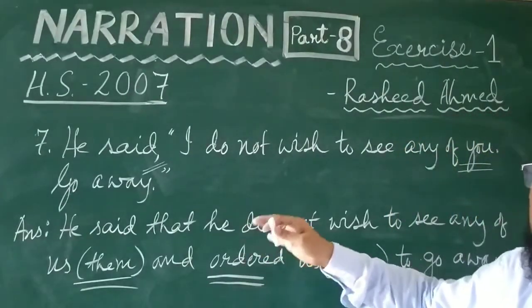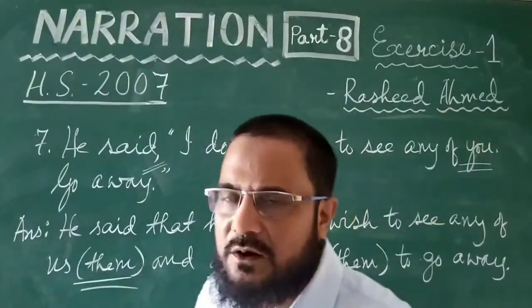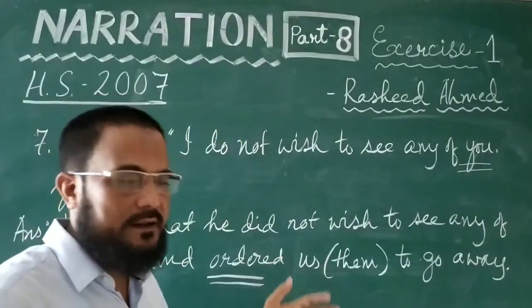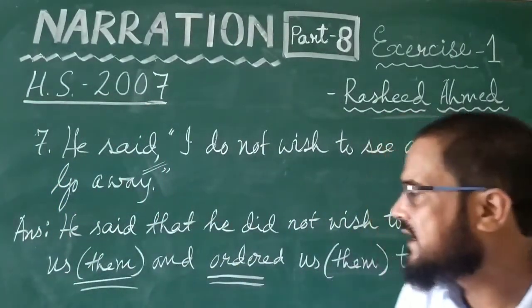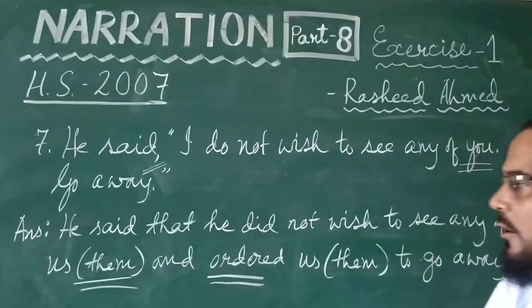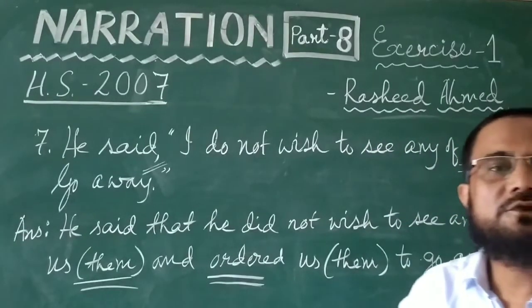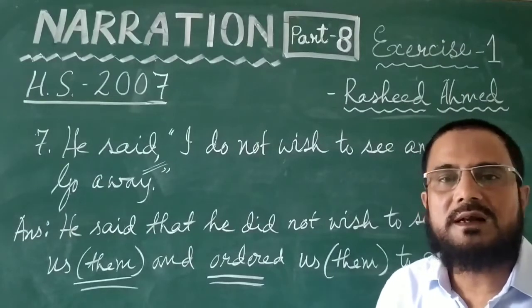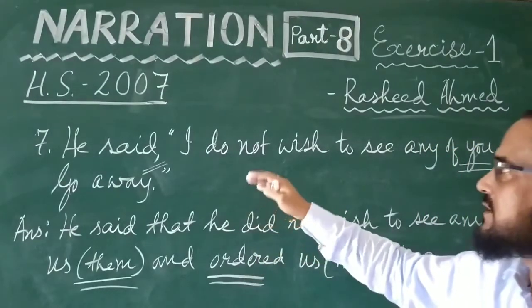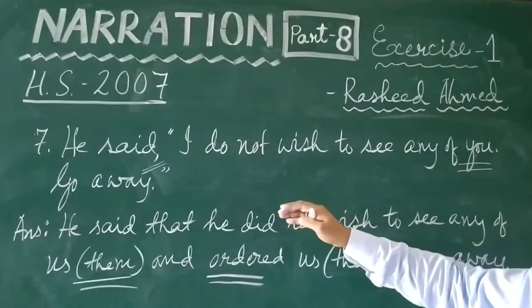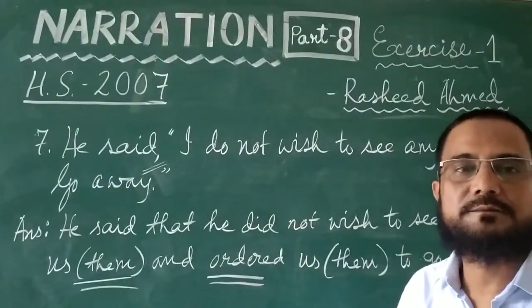Let us see the question and answer again. He said, I do not wish to see any of you. Go away. He said that he did not wish to see any of us and ordered us to go away. Or he said that he did not wish to see any of them and ordered them to go away. So this was the only question that came in 2007, and the next question that we will do is the one that came in 2008.